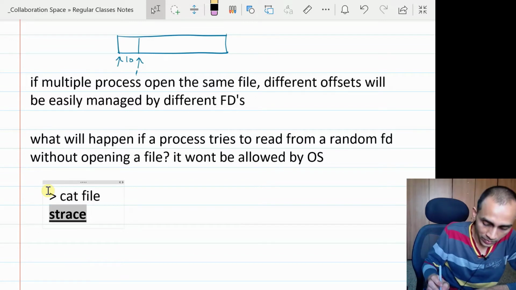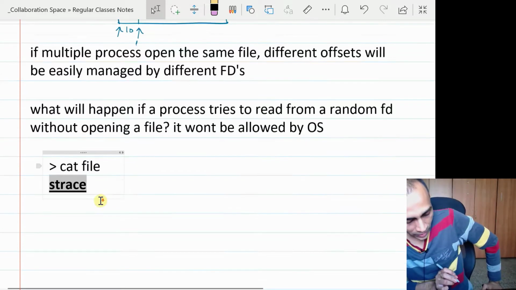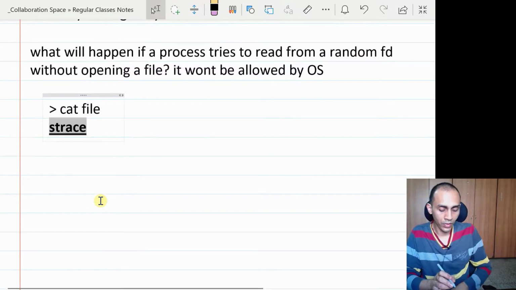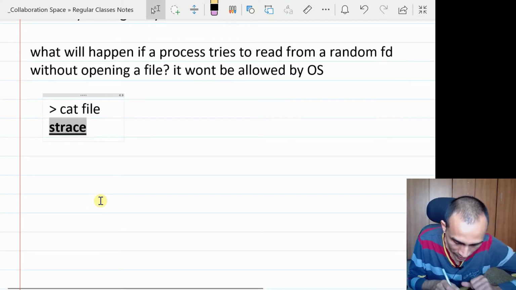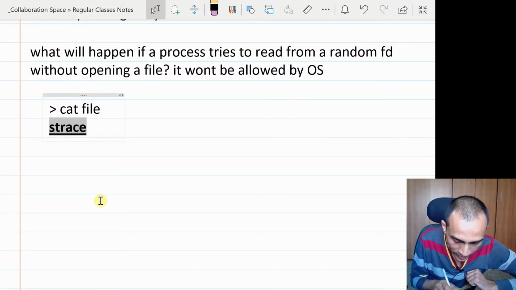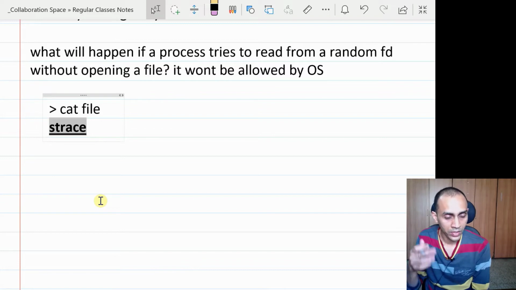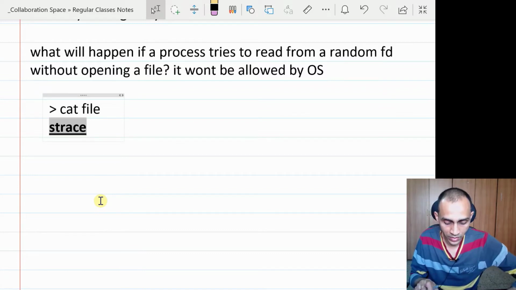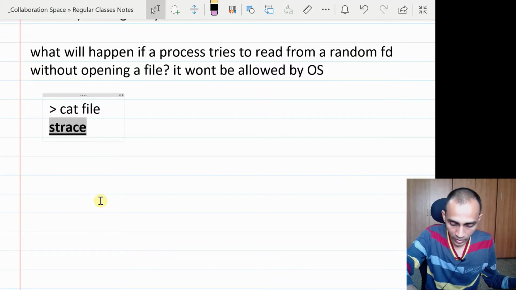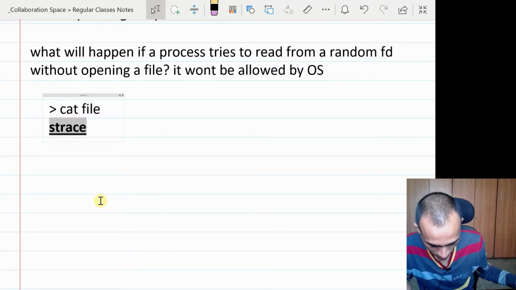There's a command line function provided in Unix, which basically uses another system call for this. But you can use this strace command with different arguments if you want to look into a process, how that process is executing, what system calls it is calling. And if you want to debug some kind of system level error, you can actually use strace. It's a very useful tool. You need to become a little bit aware of what it is.